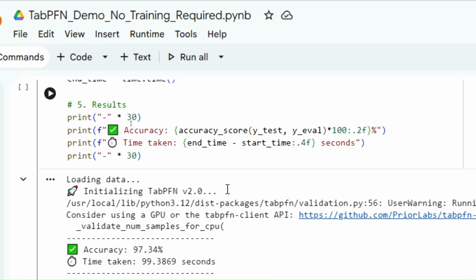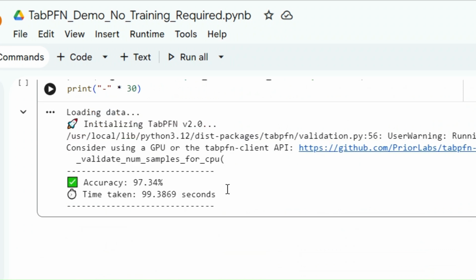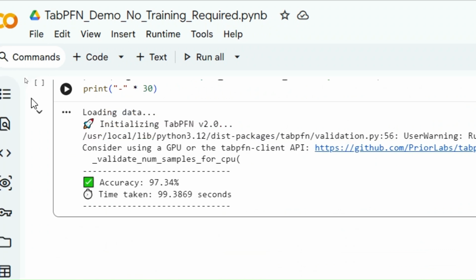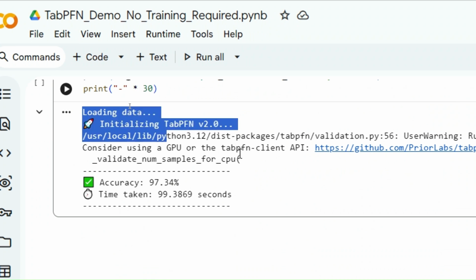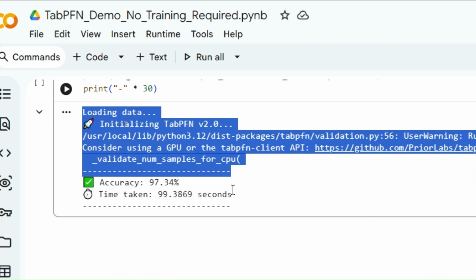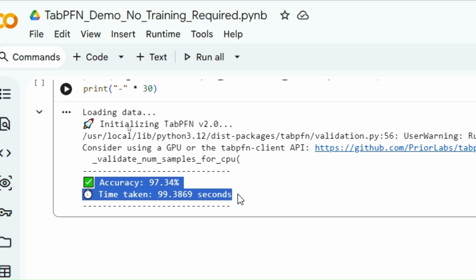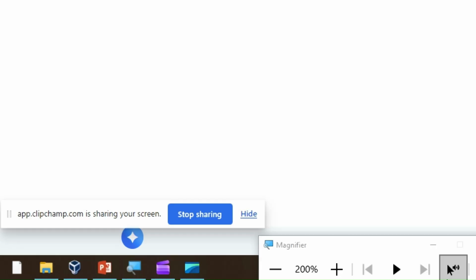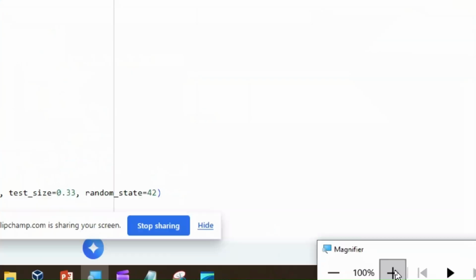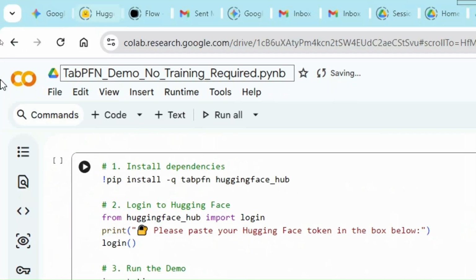97.3% accuracy. Now, you might say, 90 seconds? That's slow. It may drop to around 50 seconds even with CPU. But think about the alternative. To get 97% accuracy with a normal model, I would have to spend hours cleaning data, tuning hyperparameters, and retraining. Here, I waited 90 seconds, drank some coffee, and the AI did all the work for me. That is the trade-off of large tabular models. You trade raw compute time for human time.